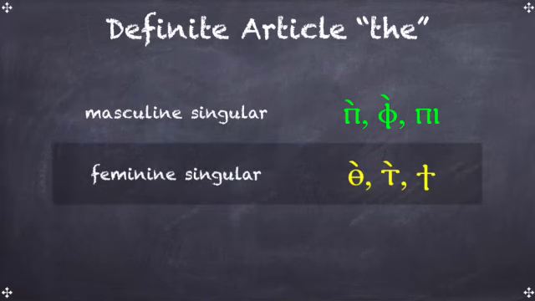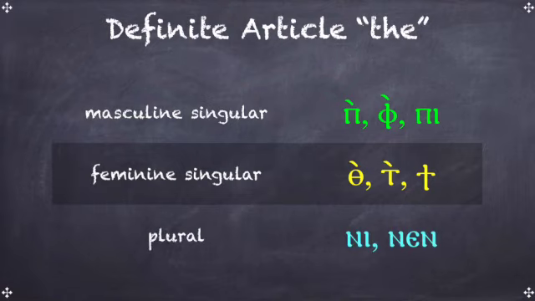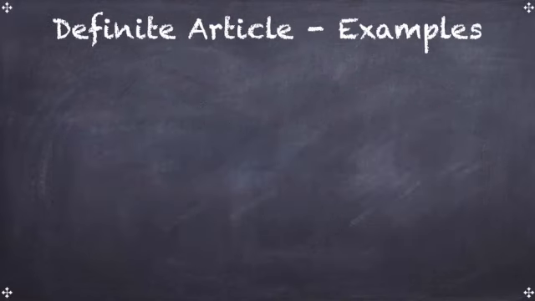For the feminine singular, there are also three articles, and they all are translated as the, which are the articles et, or t. For the plural, there are only two articles, ni or nan. Again, for the singular and feminine, the et or the et are weak articles, and whatever noun comes after them has to be a unique or very obvious kind of noun. Okay, here are some examples.